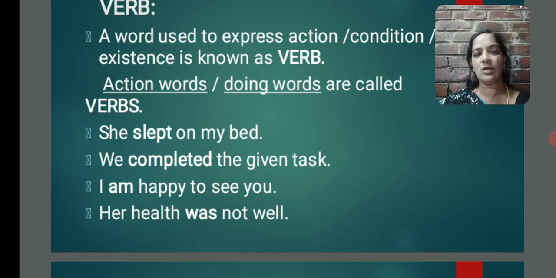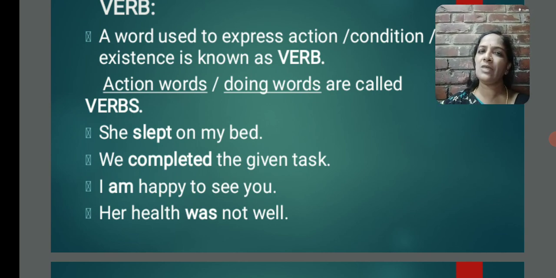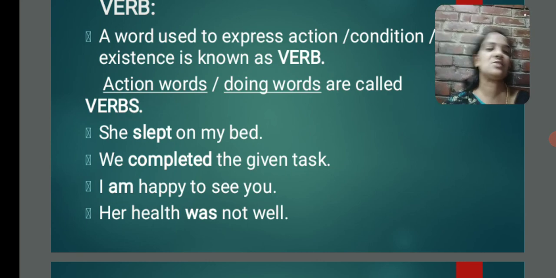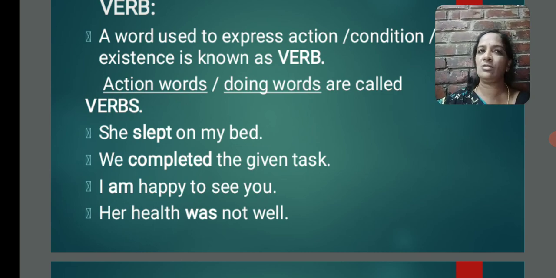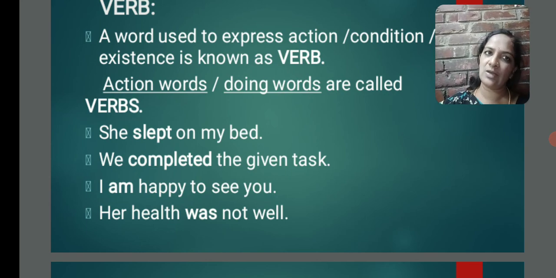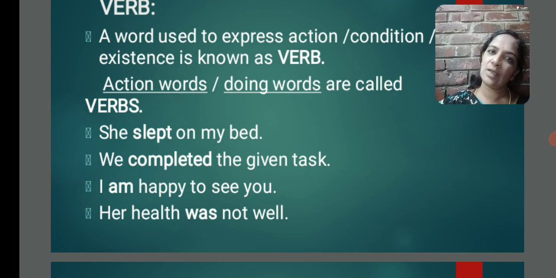What did she do on my bed? Slept. She slept on my bed. It is an action. Sleeping is an action. Every day we do many actions as soon as we get up. Get up itself is an action actually. So she slept on my bed. So slept is a verb. We completed the given task. Completed is the verb here, an action word.